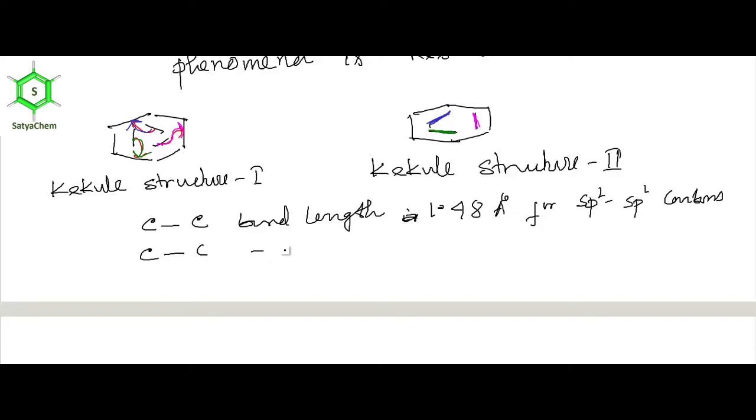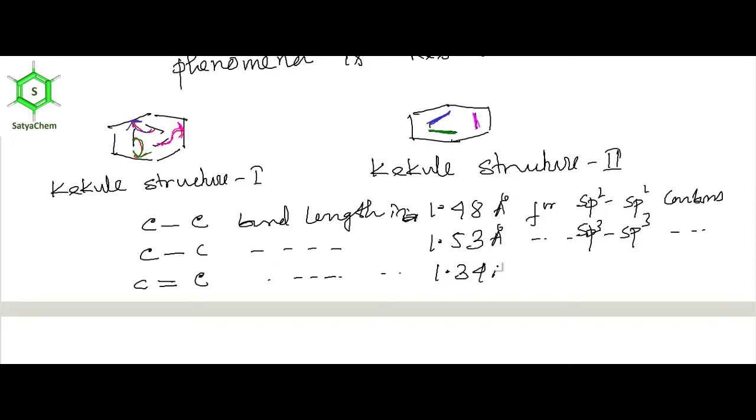The CC single bond length is 1.53 angstrom for sp3 carbons, and the C double bond C bond length is 1.34 angstrom for sp2 carbons. But